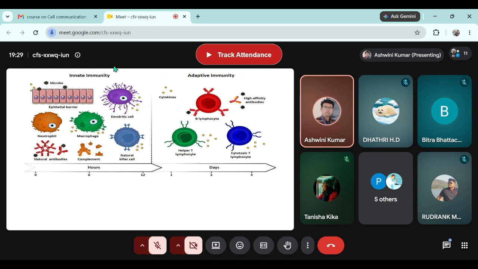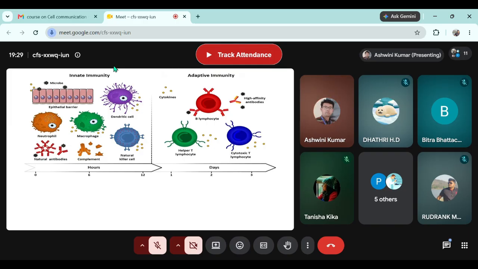That means, okay, which antibody can cross placenta? Anyone? Sir, I guess IgG. IgG. Okay, and there are 4 isotypes of IgG. Which IgG can cross placenta specifically? Like there is IgG 1, 2, 3, and 4. Anyone? Which one can cross placenta? Sir, I'm not sure. Maybe type 2. Yeah, exactly. It's type 2.